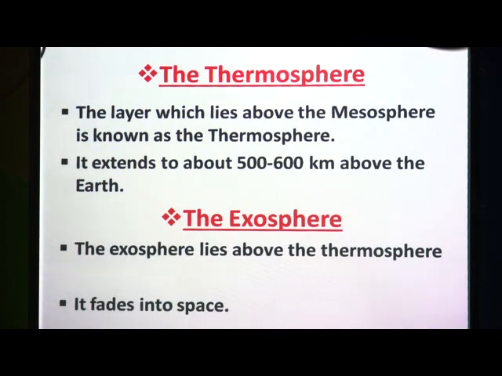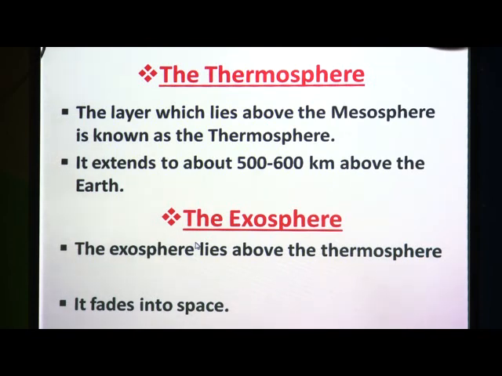Then afterwards we have the thermosphere, and the layer which lies above the mesosphere is known as the thermosphere. It extends to about 500 to 600 kilometer above the earth.